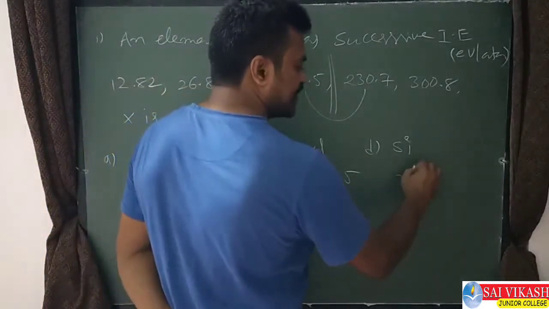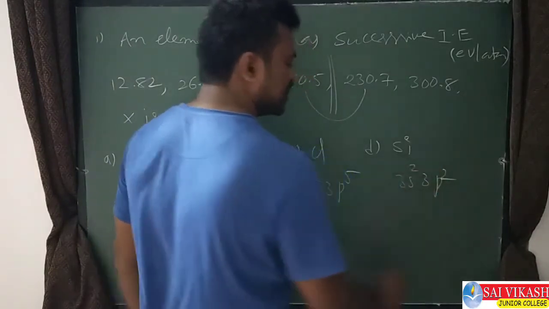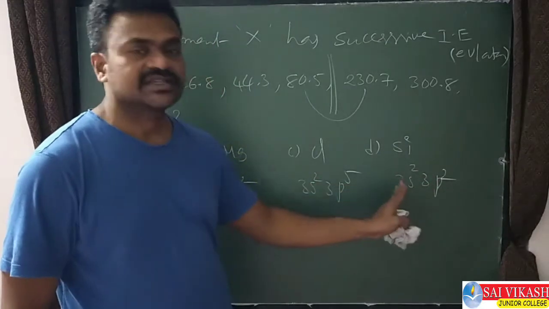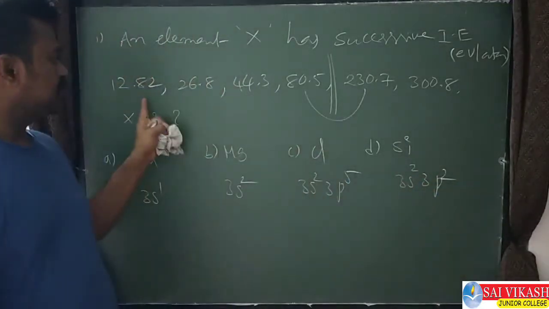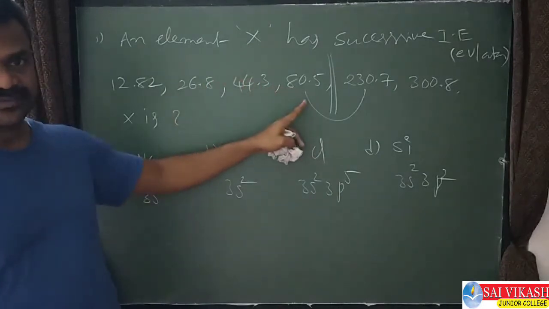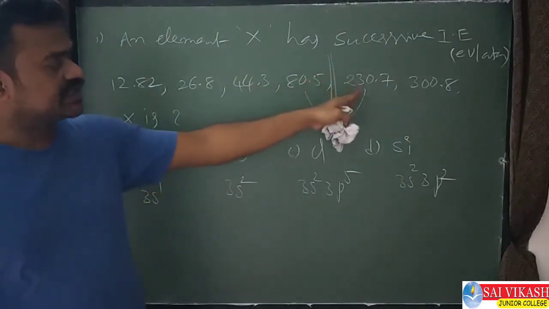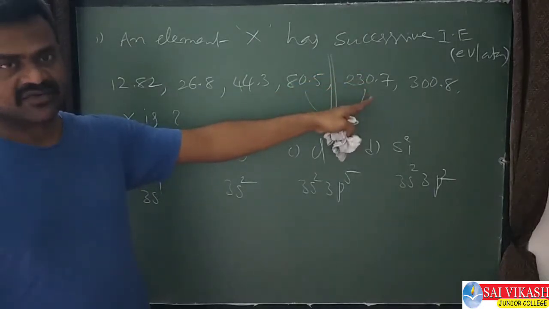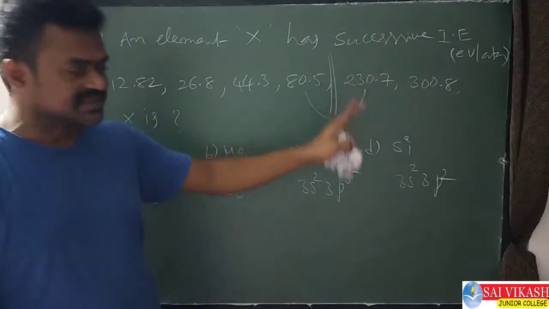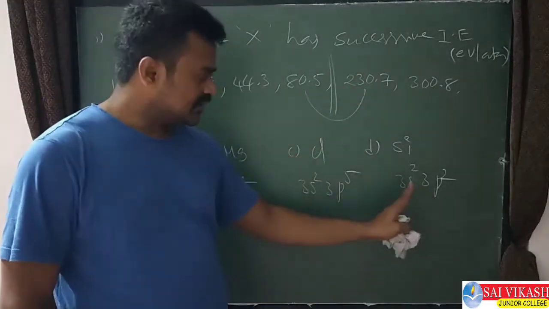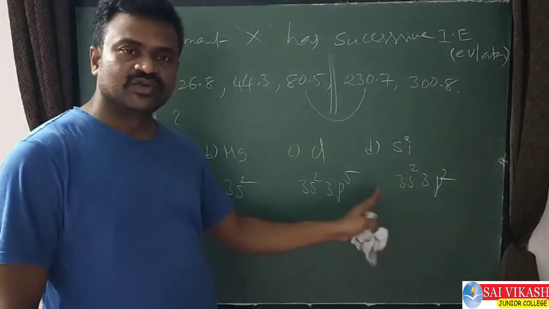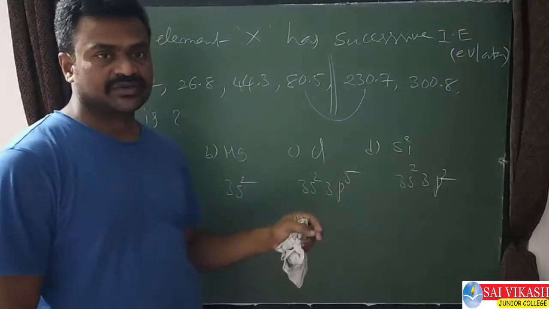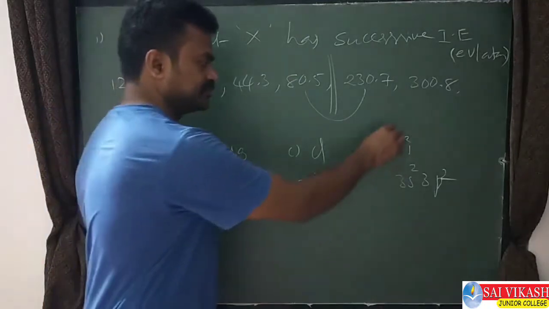Silicon, we have 3s2, 3p2. Yes, we have 4 valence electrons. So these 4 electrons are easily removed using these values. To remove the fifth electron, above 100, 230 energy is required. So the fifth electron is not present in the valence shell. Look, the fifth electron is present in the second shell, 2s2, 2p6. That's why a huge difference is coming between these two. So this is the answer now.